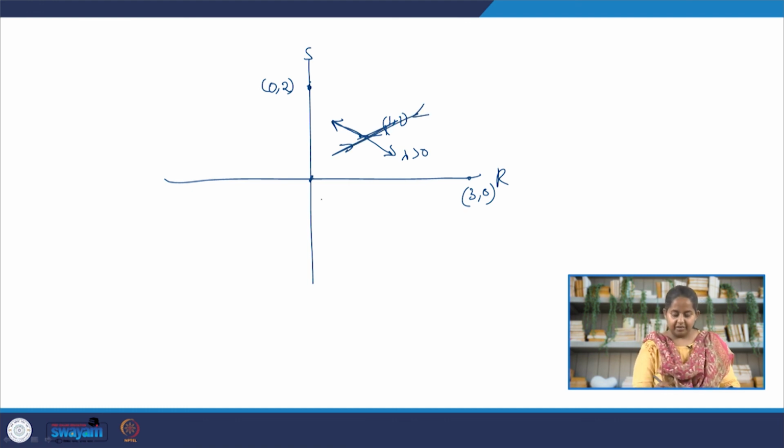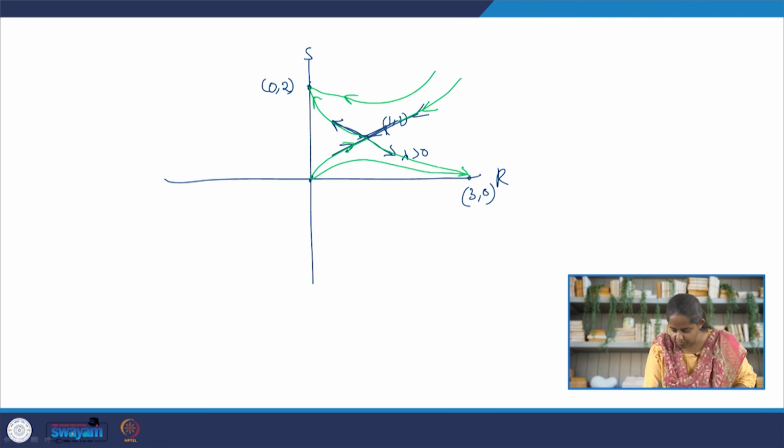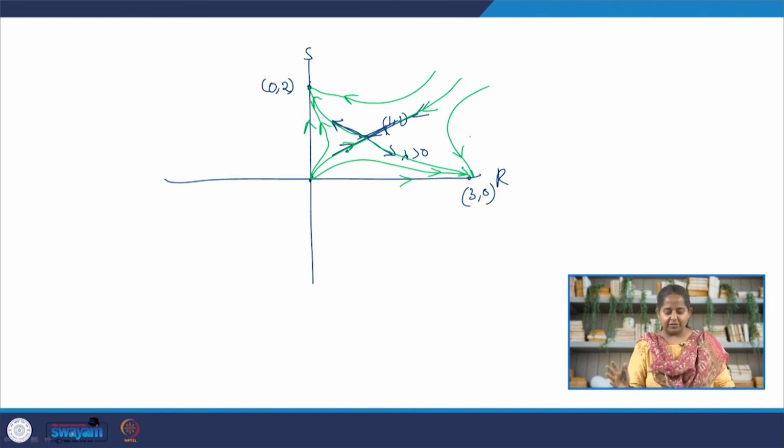Basically, how our phase portrait is going to look, I am going to draw roughly in green, and in the next lecture we will discuss it, something like this. Okay, so this is how our phase portrait will roughly look.